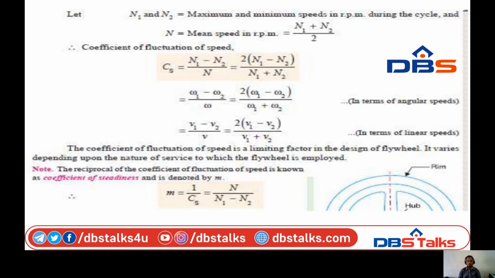It varies depending upon the nature of service to which the flywheel is employed. The reciprocal of the coefficient of fluctuation of speed is known as the coefficient of steadiness. So the formula is N by (N1 minus N2).